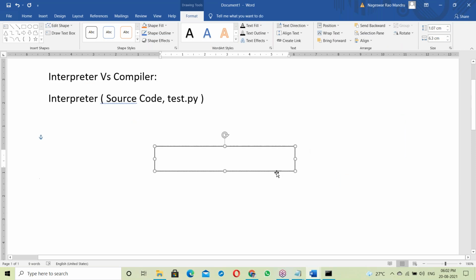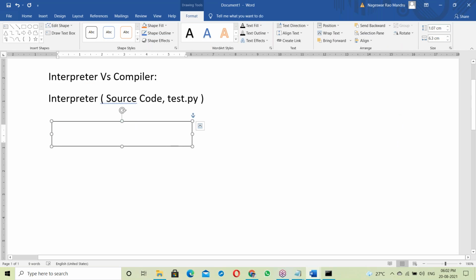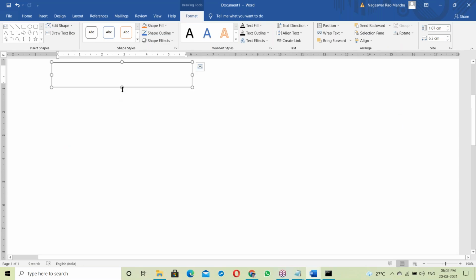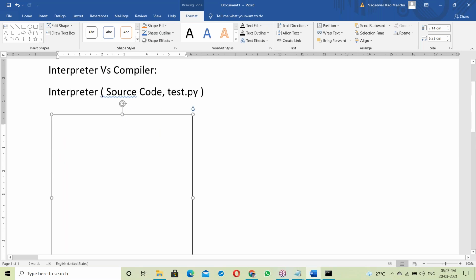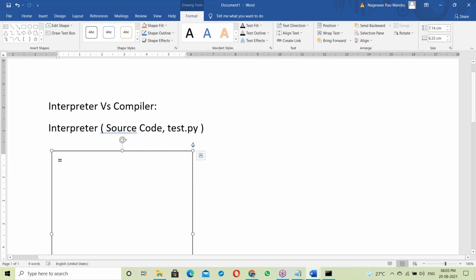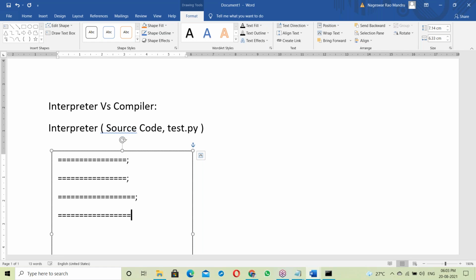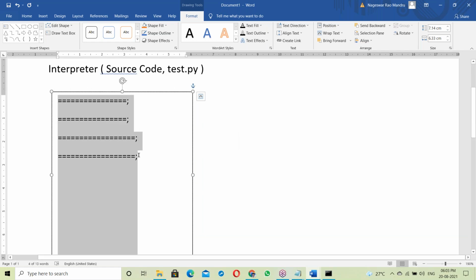Suppose there are some statements here. See, Python script: first statement, next statement, next statement. There are some statements in a Python script.